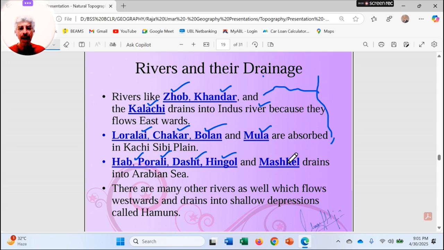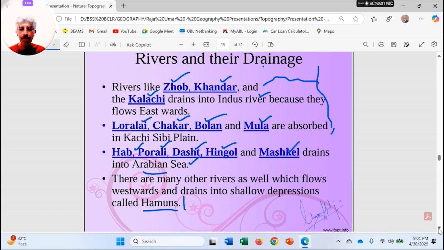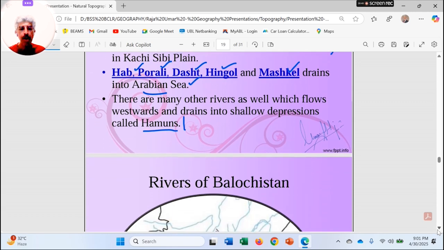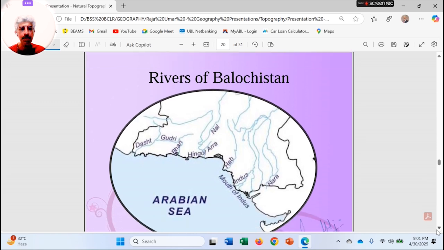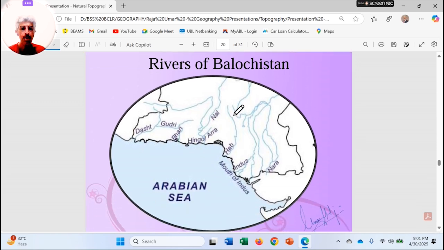And Hab, Porali, Dasht, Hingol and Mashkhel all drain into the Arabian Sea down southwards. There are many other rivers as well which flow westwards and drain into the shallow depressions called Hamoons. I mean, they make those salty lakes over there. So now, the rivers of Balochistan. Here we have the Hab River.